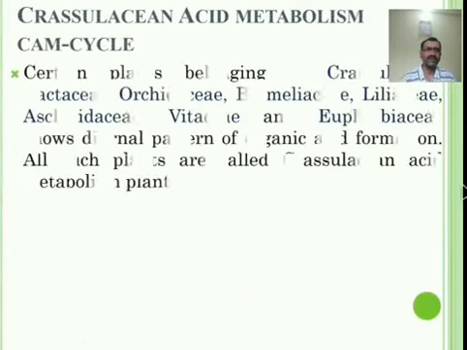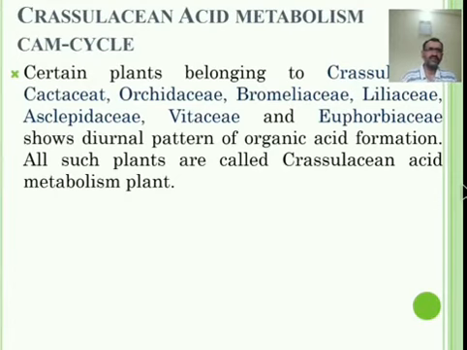First one is the CAM cycle. It is also known as the Crassulacean acid metabolic cycle, in short the CAM cycle. Here, certain plants, mostly succulent plants belonging to different families like Crassulaceae, Cactaceae, Orchidaceae, Bromeliaceae, Liliaceae, Asclepiadaceae, Vitaceae, and Euphorbiaceae, show a diurnal pattern of organic acid formation.